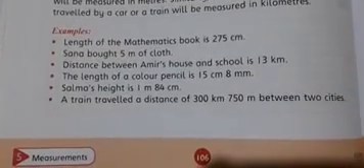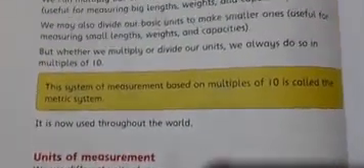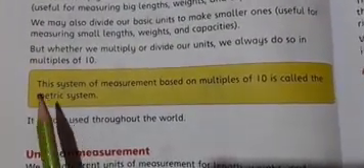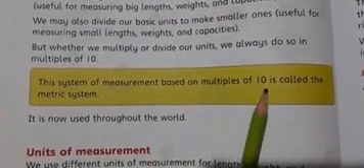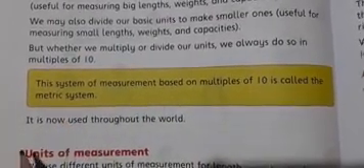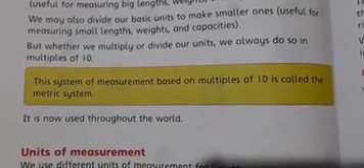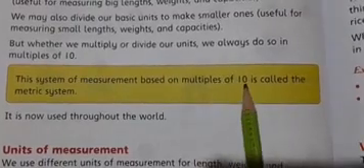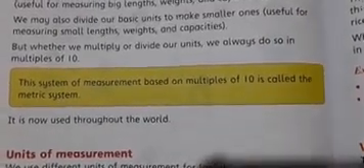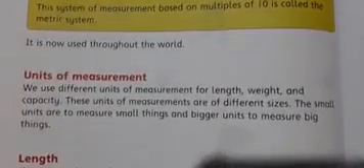On page number 106, boys, here you can see metric system. This is the definition: the system of measurement based on multiples of tens is called metric system. It means if we convert some units into another unit, we have to multiply that number with the powers of 10 or multiples of tens.